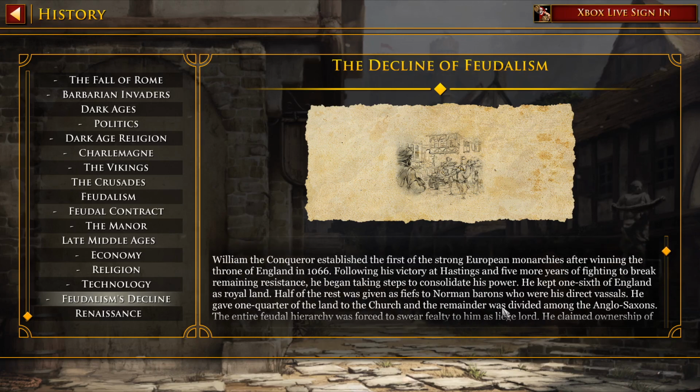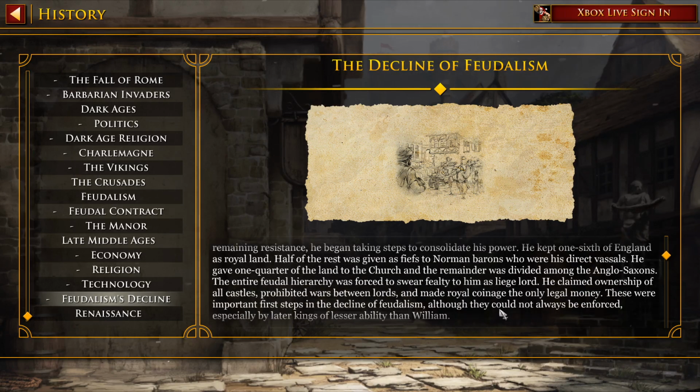William the Conqueror established the first of the strong European monarchies after winning the throne of England in 1066. Following his victory at Hastings and 5 more years of fighting to break the remaining resistance, he began taking steps to consolidate his power. He kept 1/6 of England as royal land. Half of the rest was given as fiefs to Norman barons, who were direct vassals. He gave 1/4 of the land to the church, and the remainder was divided among the Anglo-Saxons.